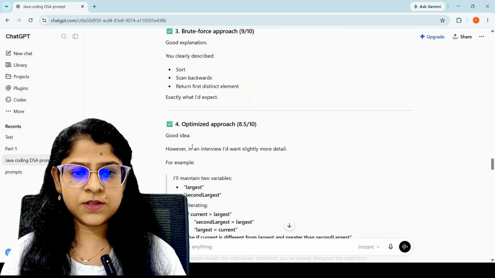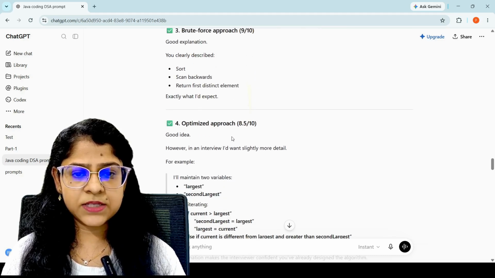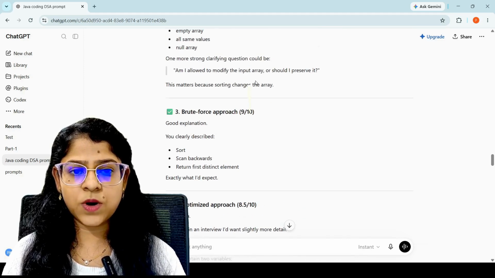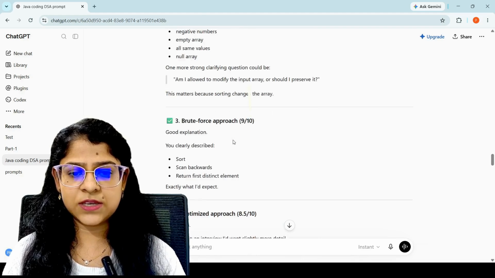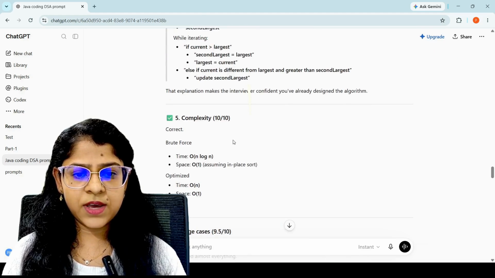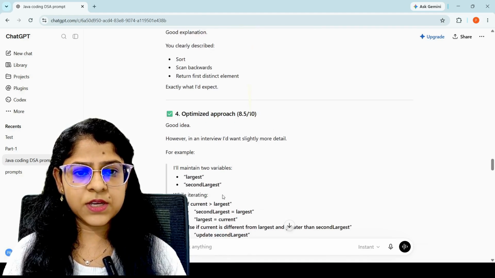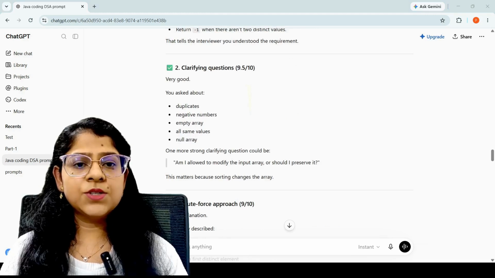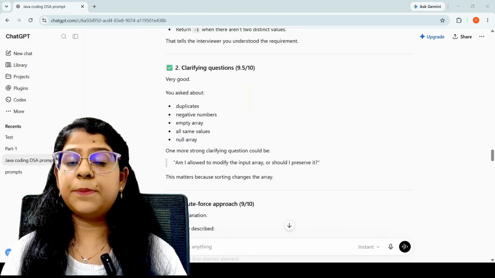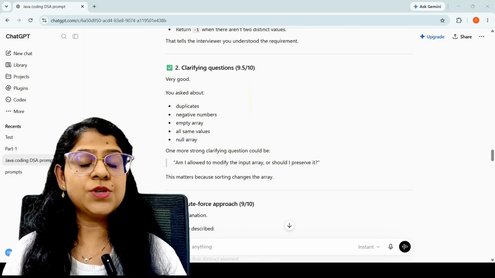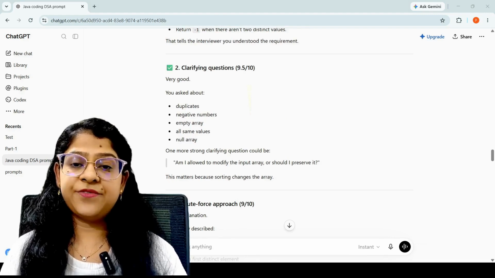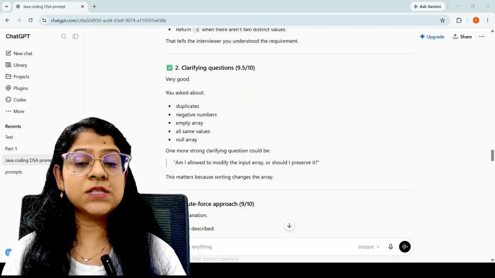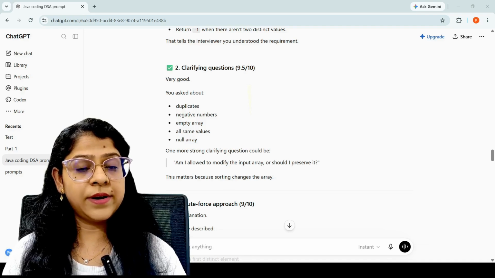Okay. So what all things I have described, and this is the optimized approach. So it rated each one of these. You can see here. And the complexity. So here you notice one thing. You see that ChatGPT appreciated that I first understood the problem, asked clarifying questions, identified a simple solution, and then discussed an optimized approach, right?